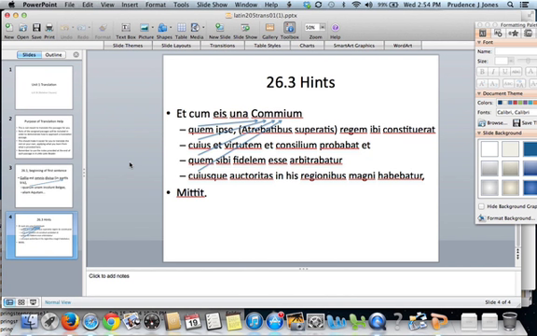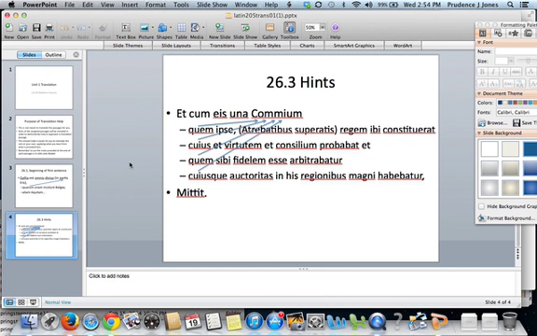Atrebatibus superatis. So that means with the Atrebates having been conquered. So putting the whole thing together with the main clause, just doing that main clause and the first relative clause so far. And together with these, he sends Commius, whom he himself had appointed king there, with the Atrebates having been conquered.